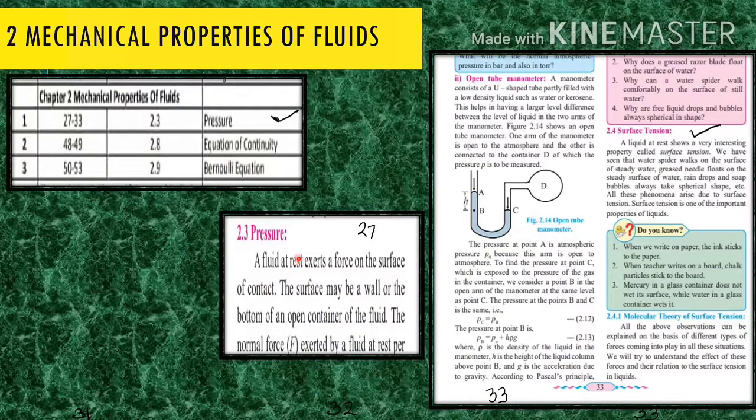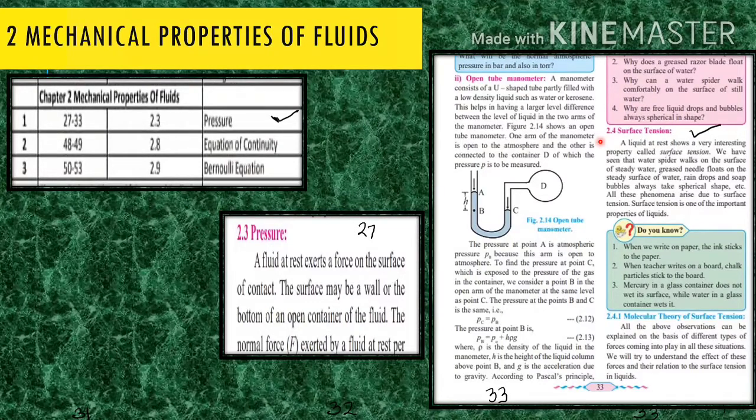Lesson number 2, mechanical properties of fluid. In this lesson, article 2.3, that is pressure, is deleted from page number 27 to 33. On page number 27 the pressure topic starts, and on page number 33 it ends.